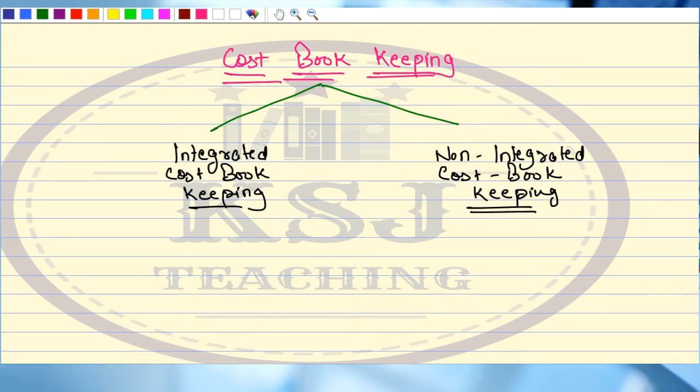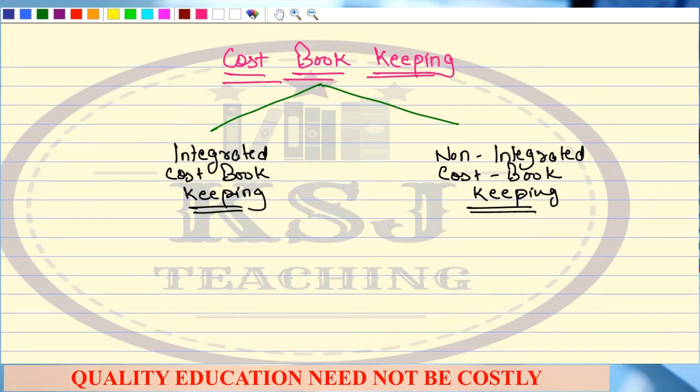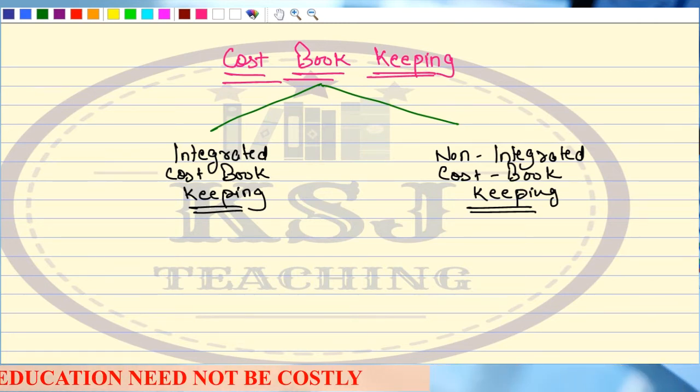Right? Sir, what is the difference between these two systems? This is what we have to study in this chapter now. These two systems we are going to study: the integrated cost bookkeeping and the non-integrated cost bookkeeping.